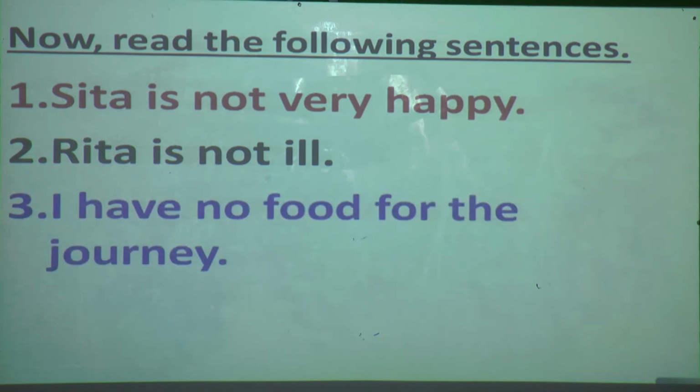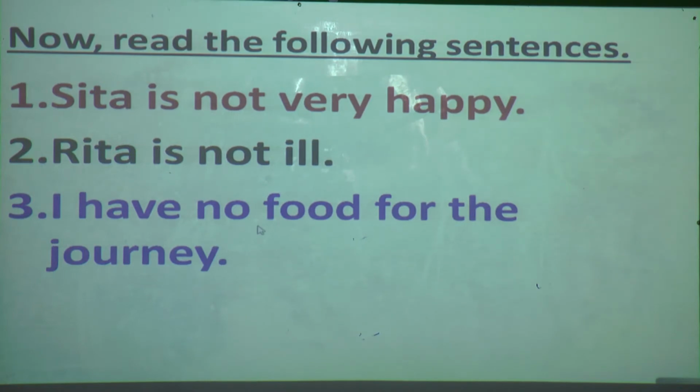Third, I have no food for the journey. The same sentences from the previous slide are there, but here the words not and no are included.